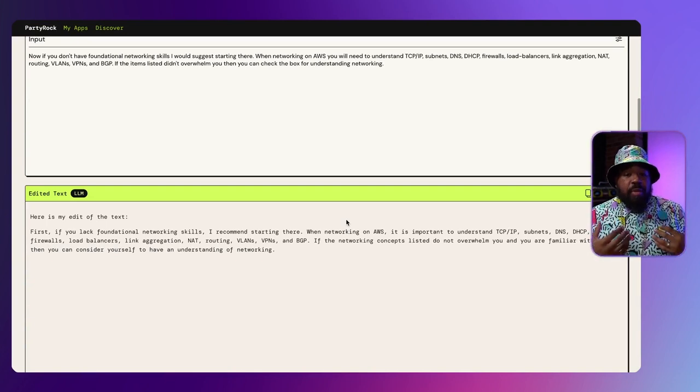For me, as a developer advocate, again, as I write blogs and I make content, I want my content to be clear. I want it to keep the same quality and style that I like without changing any of the things that I don't like or sounding not like I wrote it.